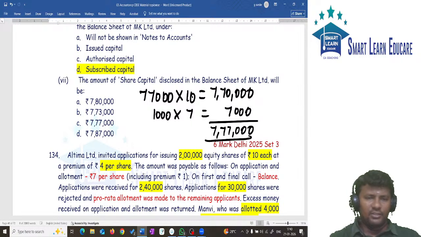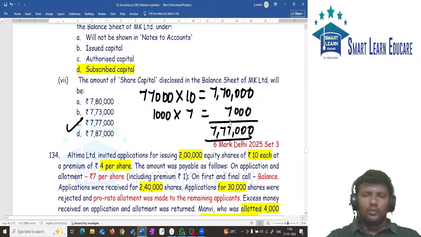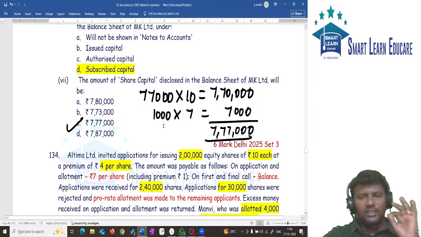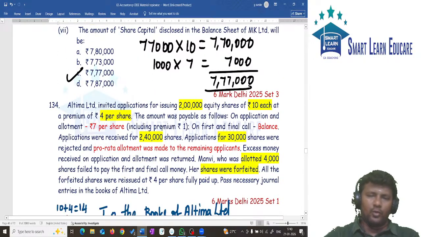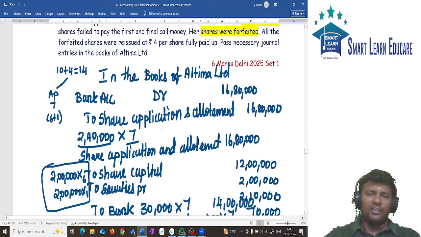I believe this concept is clear now. So when this type of question comes, easily you can answer. 6 marks, this type of question is asked. So please revise this question 2 times. Or in the video நீ 20 minutes கேட்டிருந்தா கூட போதும். நீ 3 times revise பண்ணதுக்கு அது equal.